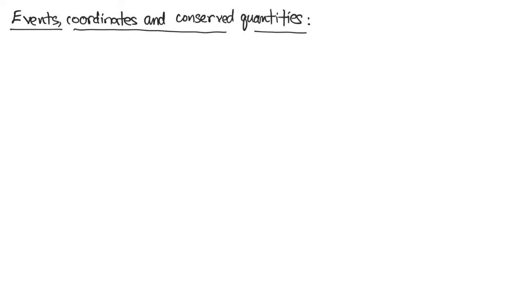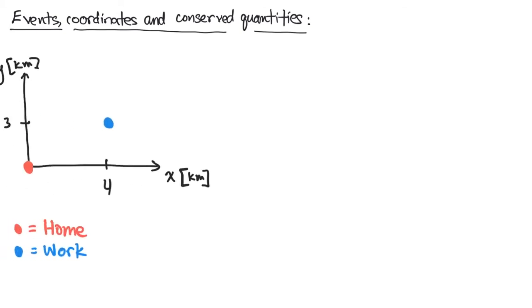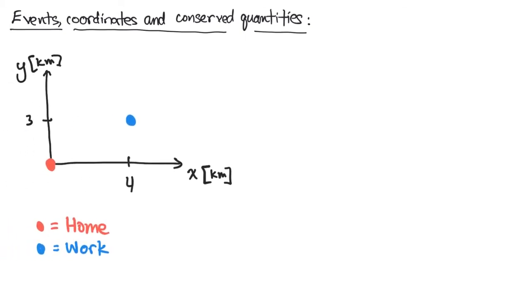So what we're going to do is bring in a picture here that shows 2 points on a plane. We have an xy plane, so you can think of this as like the floor, the ground. And the red dot here represents where you live, say your home, and the blue dot represents where you work. And let's say this is a coordinate system labeled XY, but let's be even more specific. Let's call it XA for Alice's reference frame and YA.